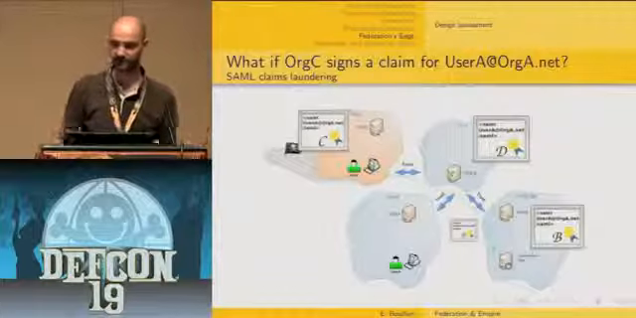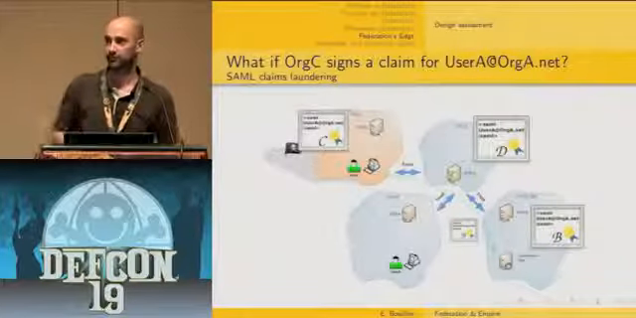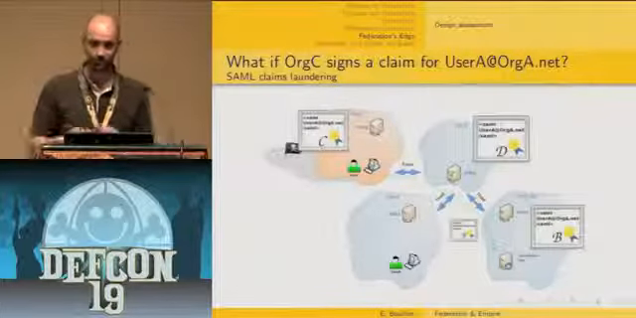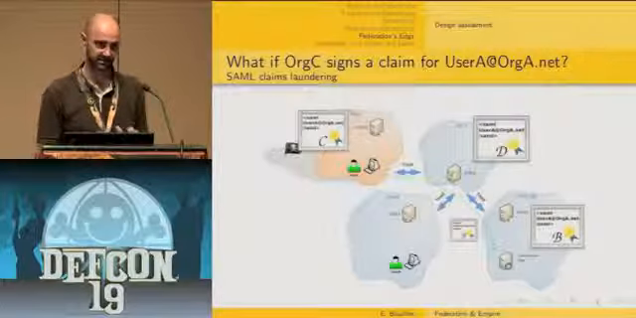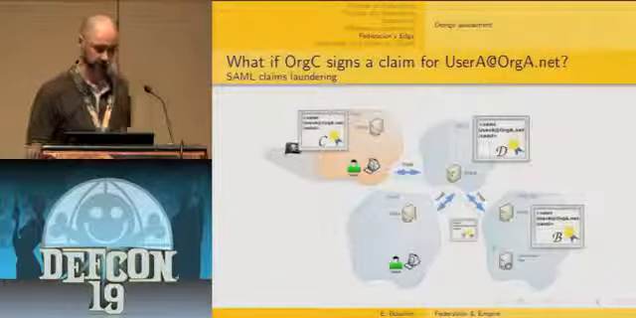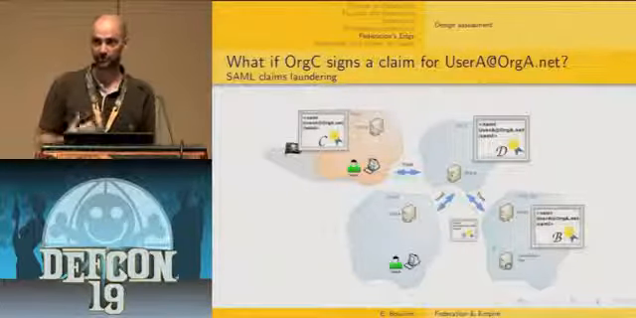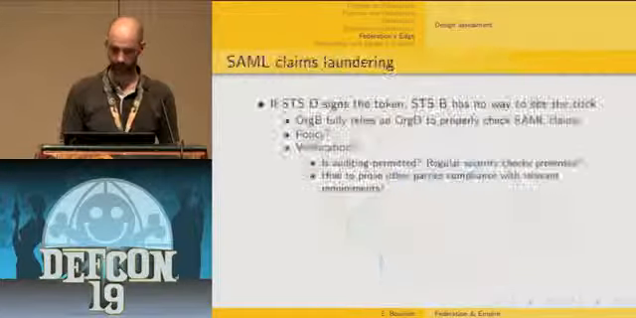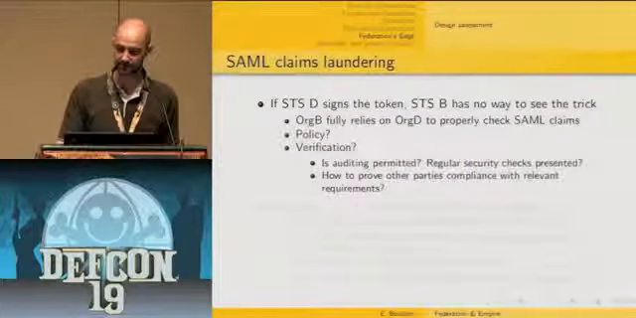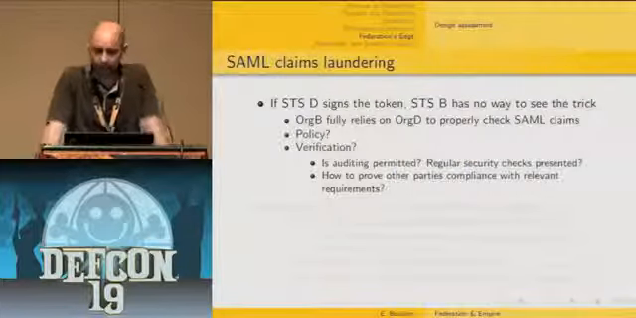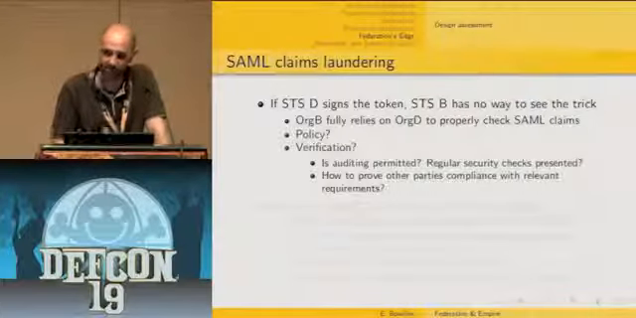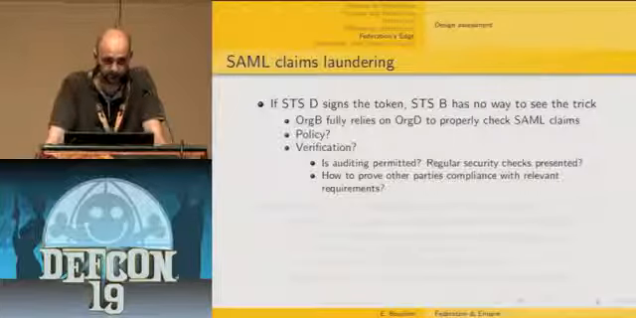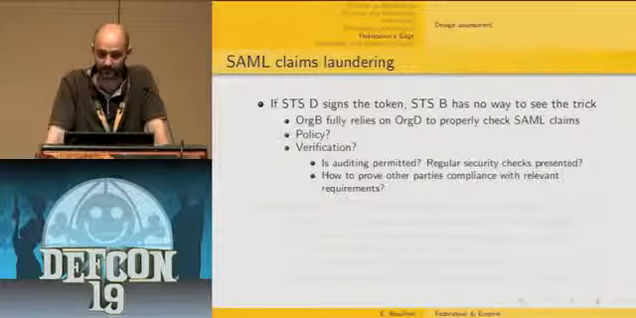Let's say, what if organization C becomes malicious or compromised? The thing is, in this case, if organization D does not do its job by checking everything that needs to be checked, which is not done by default, then organization B has no way to see the trick and to see that things went wrong. So if the STS D signs the token, organization B has no way to see that something went wrong. So that means that in fact, organization B fully relies on organization D to properly check SAML claims.